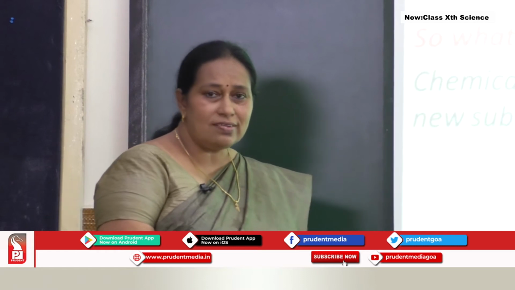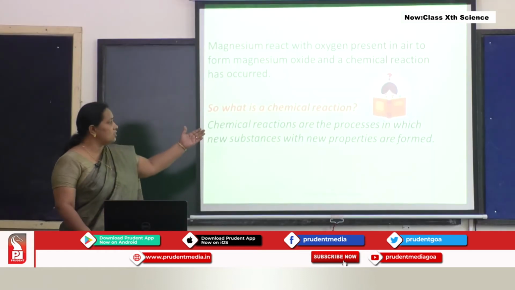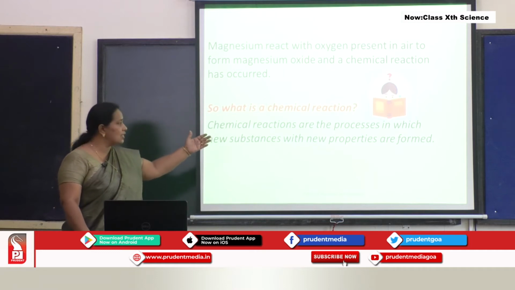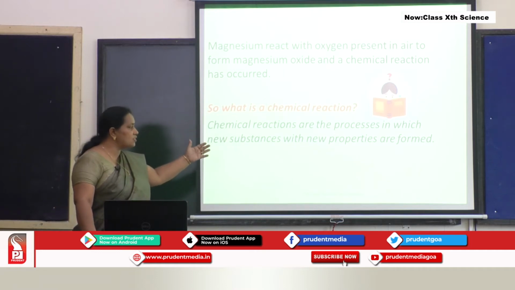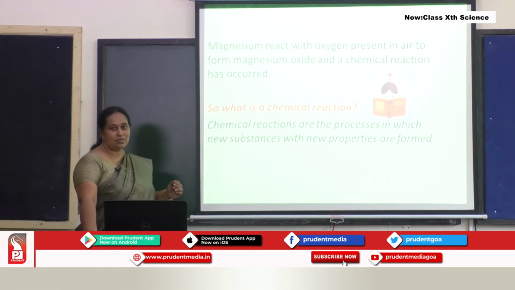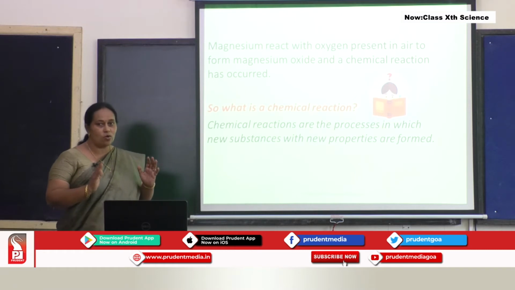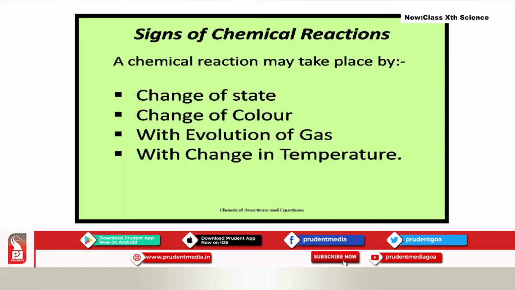So, let us sum up. What is a chemical reaction? Chemical reactions are the processes in which new substances with new properties are formed. See students, this is the first concept you are learning in this lesson. What is a chemical reaction? Chemical reactions are the processes in which new substances with new properties are formed.